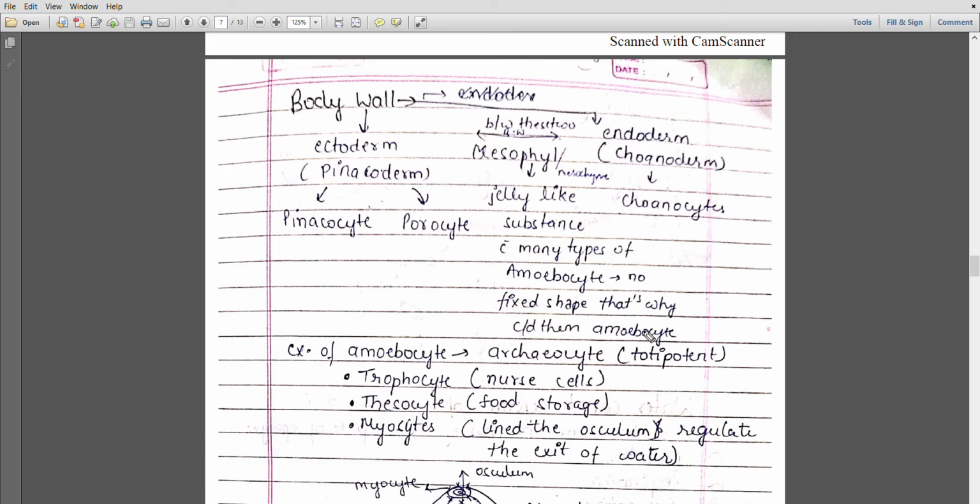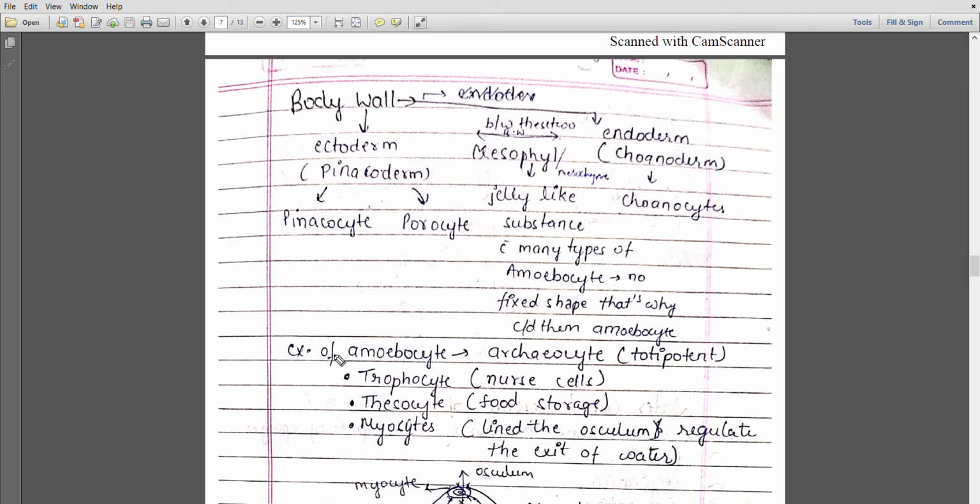The amoeba is an asymmetrical organism, you cannot define its shape, so they are called amoebocytes. Examples are archaeocytes. I already told you archaeocytes are responsible for the high regenerating power in poriferans, and they show a totipotent nature.